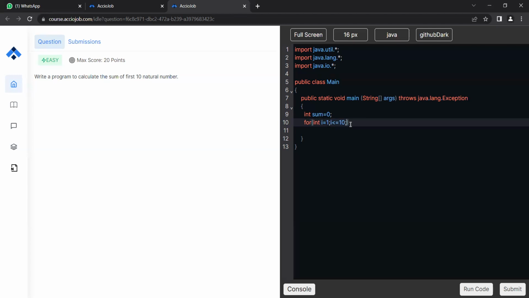Now, coming to the third statement. What is the third statement? The third statement is the increment part, right? Increment or decrement part. How should the value of the variable that we are using change? What do you think should happen to i in this case? I say i should increase, so that i goes from 1 to 10. All right. Are we clear till this point? Any doubt about what I have said for these three conditions?